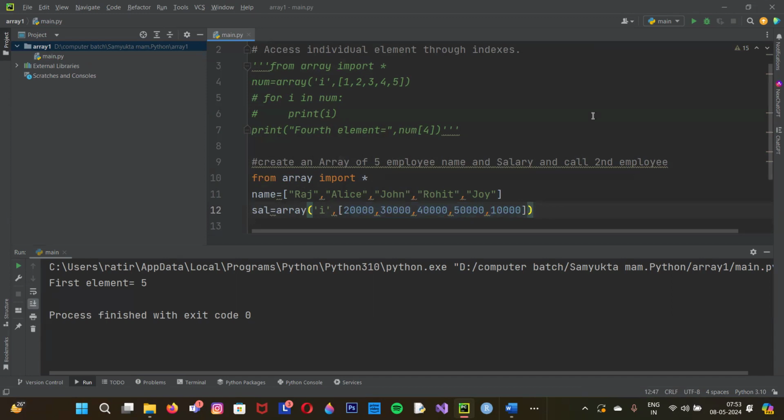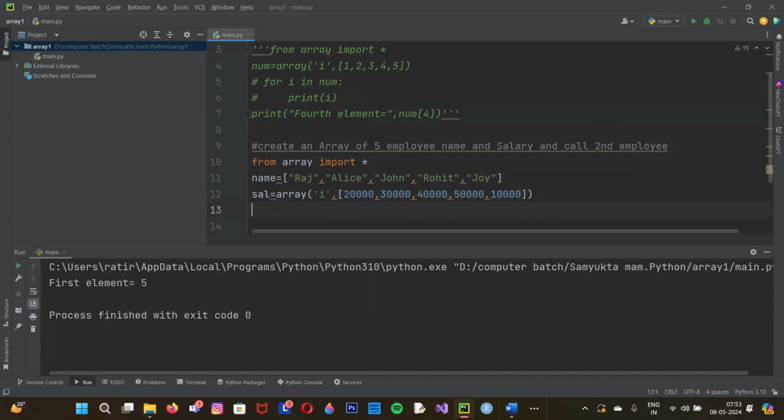After mentioning all these parts, now I will call it. As you know very well, we just mention print. It is saying second, so I'm going to type second employee name equal, the variable name is name and index 0, 1; the second employee name is Alice.